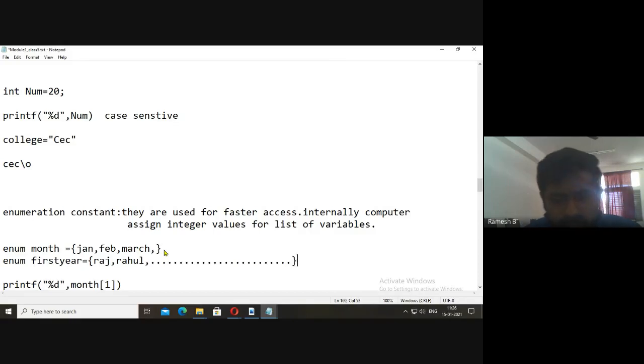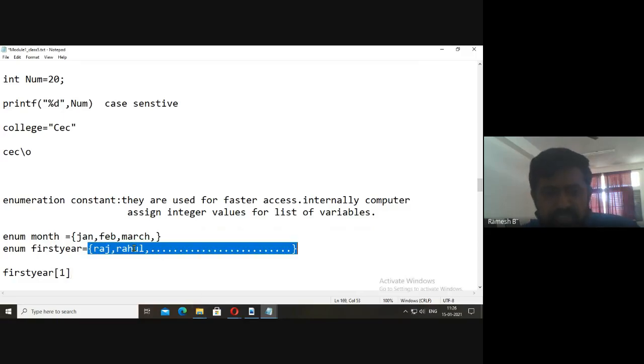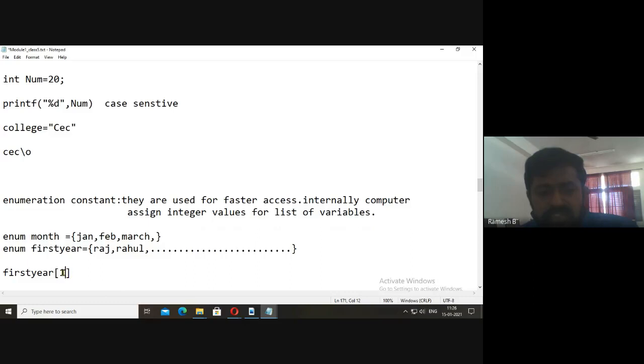So if you want Rahul to be accessed, you can use first year of 1. Okay, like this. You can access the variables by using the integer numbers. Okay, that makes the system faster. Those type of constants, they are known as enumeration constants.